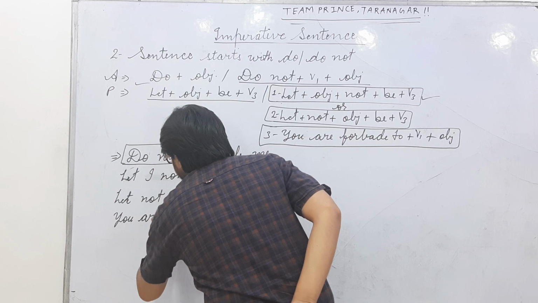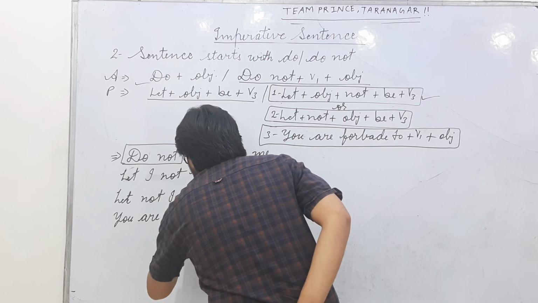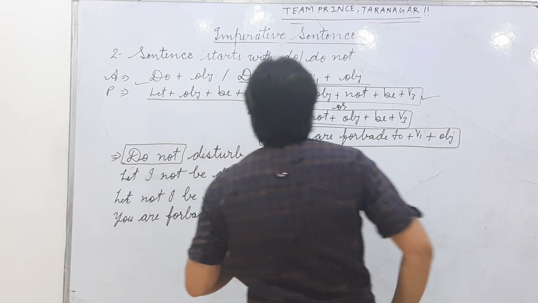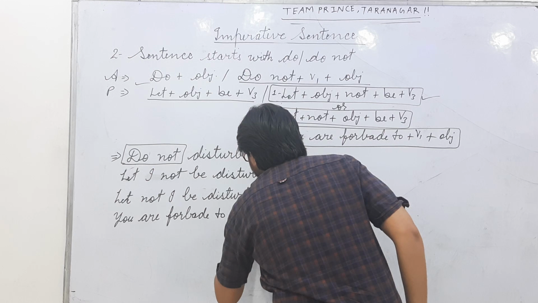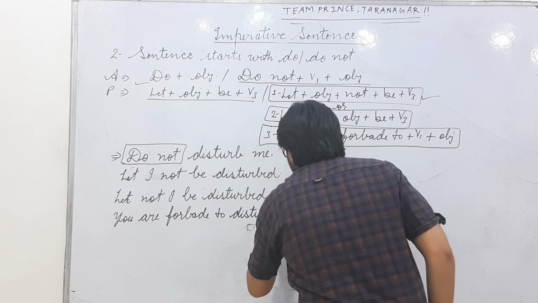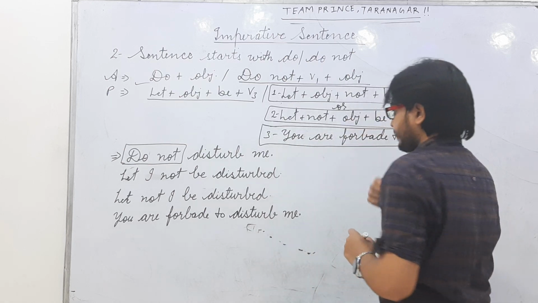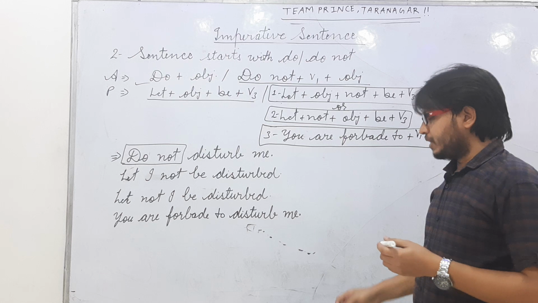You are forbidden to disturb me. Okay, that's all. It is very simple.